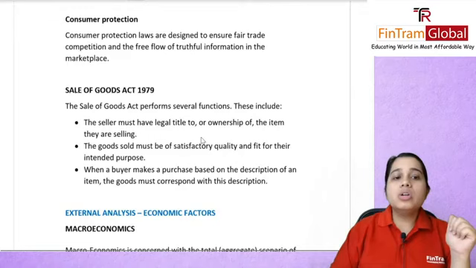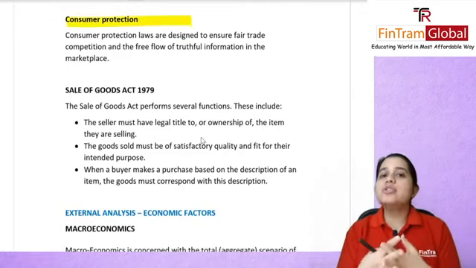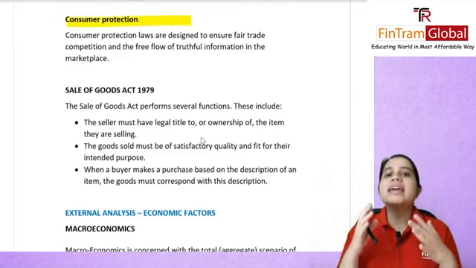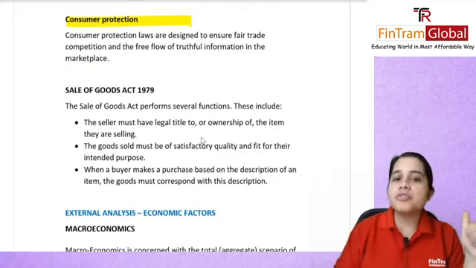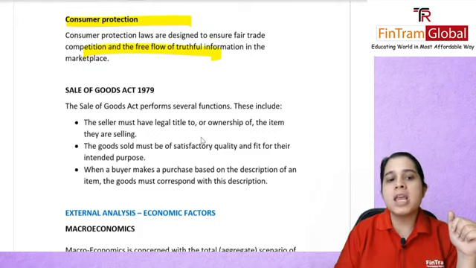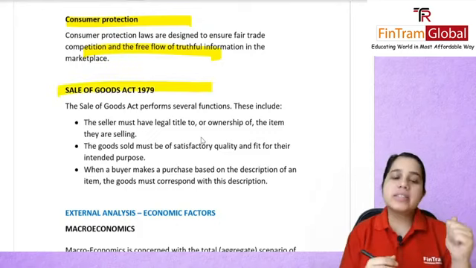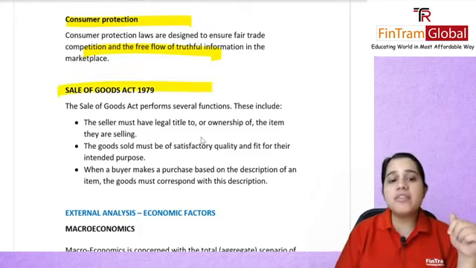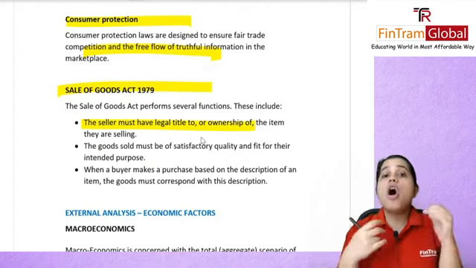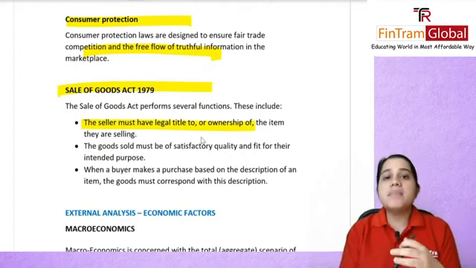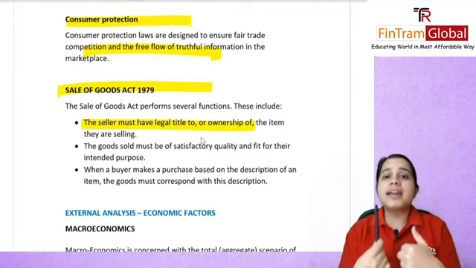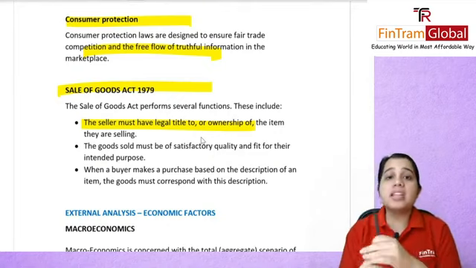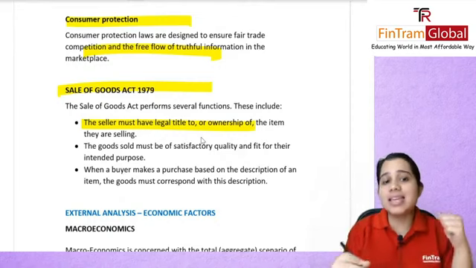Next, we'll talk about consumer protection. These laws were designed to ensure that there is fair trade going on, good competition, and free flow of truthful information. The Sale of Goods Act talks about how the seller must have a legal title or ownership of the item they are selling. So if I am selling this pen, then I should be the owner. The legal title should be held with me. It's not that it's my friend's pen and I'm going ahead and selling it.